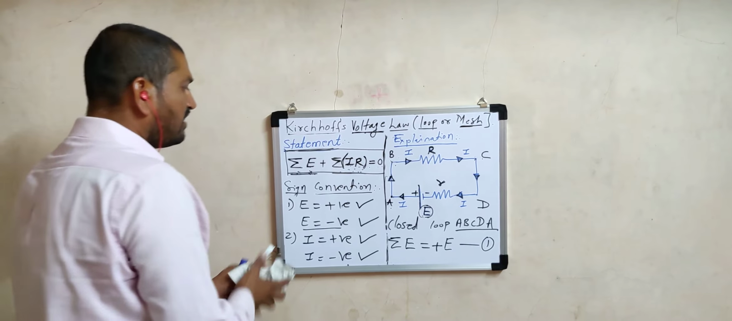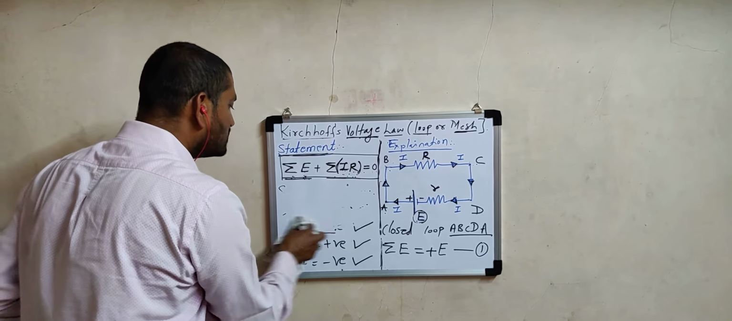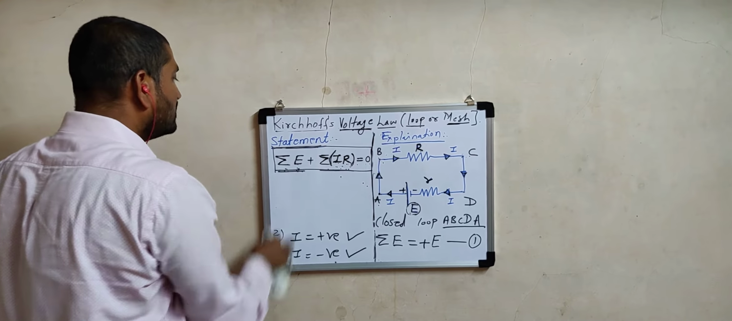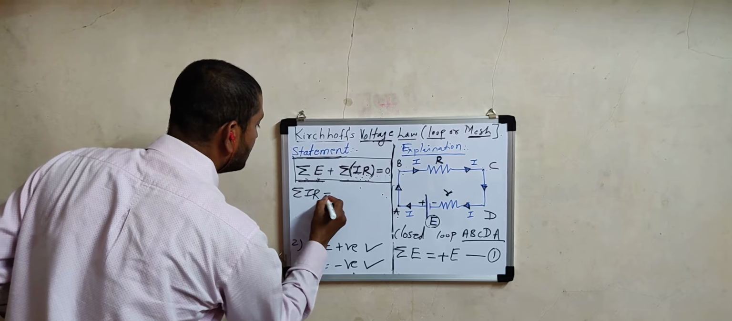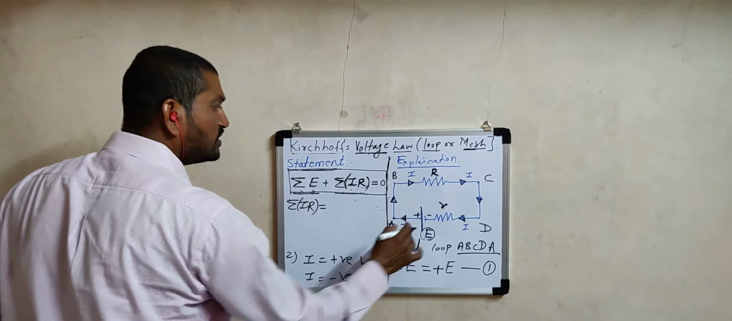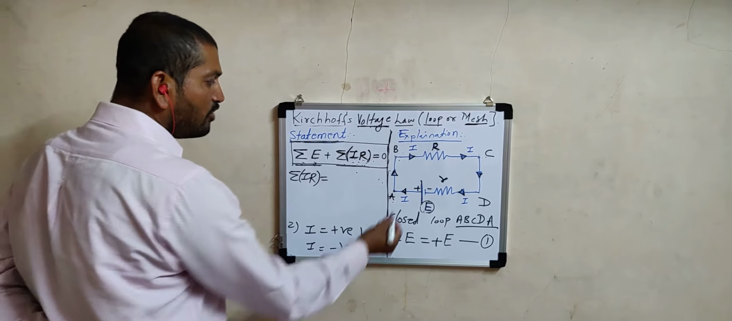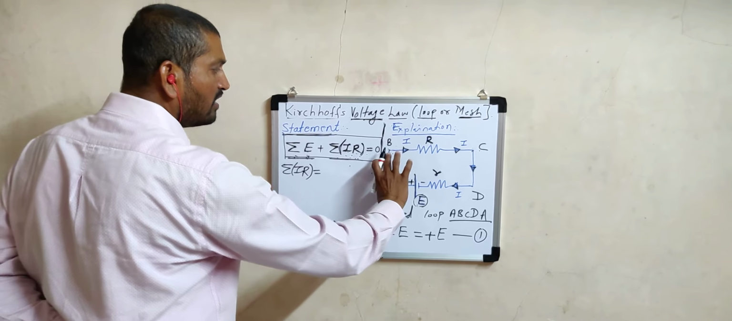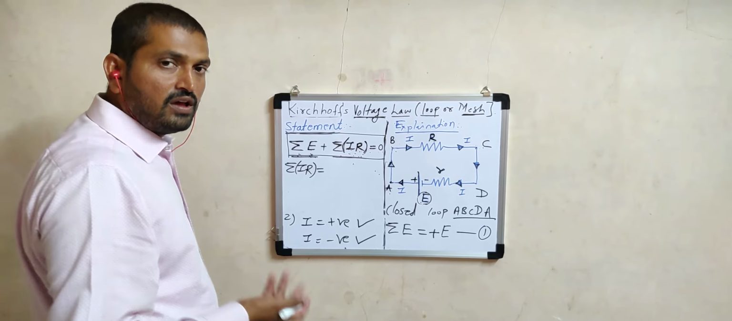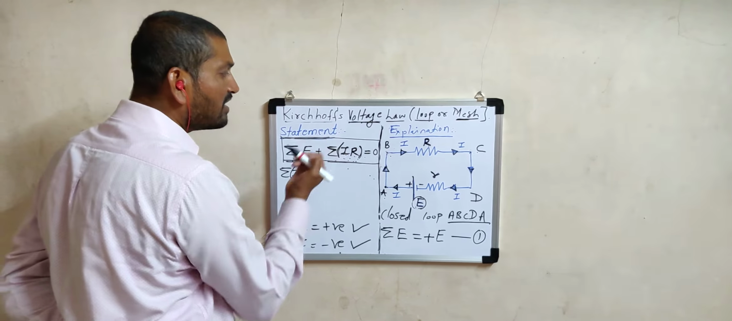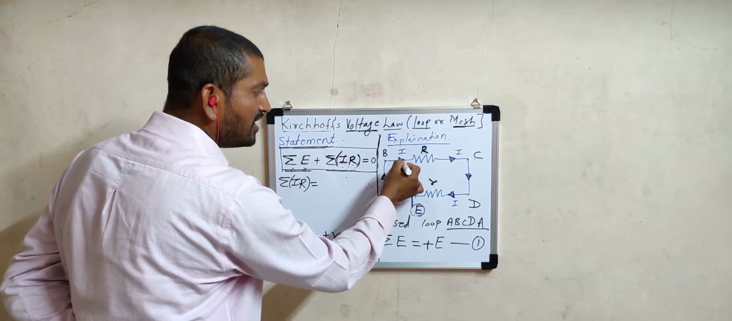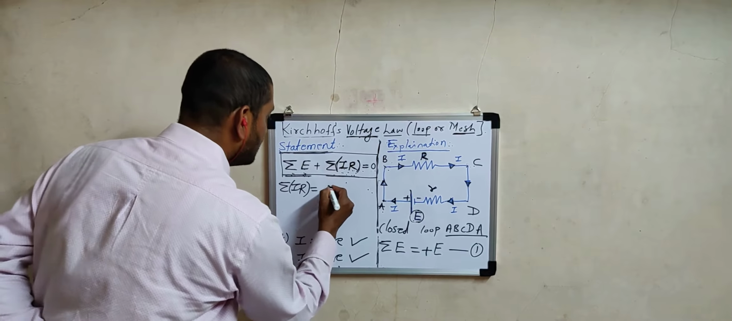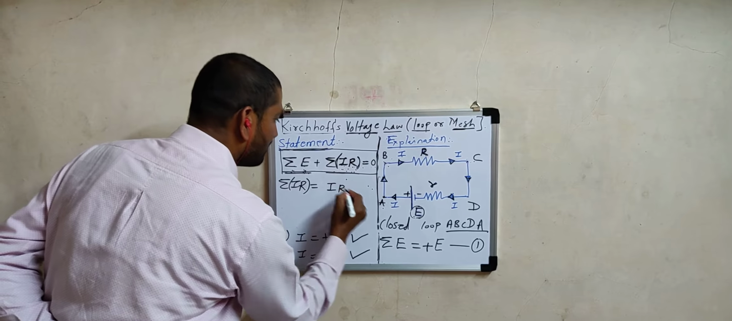Now similarly, we will try to find out the second part. What is the second part? Sigma IR. How to get sigma IR? Listen to me here. The product of current and resistance over the same closed loop. Again you have to start with the same point. A to B, is any resistor there? No resistor, no product IR. B to C, yes, resistance is there. How much is the value? R. Is current there? Yes. How much is the current? I. So the product will be IR.